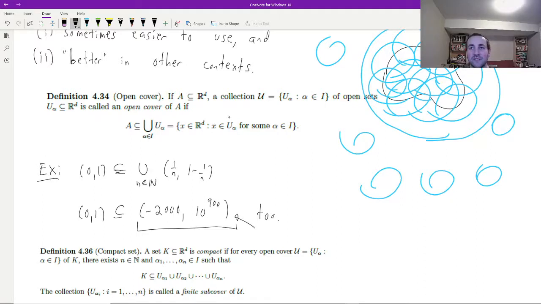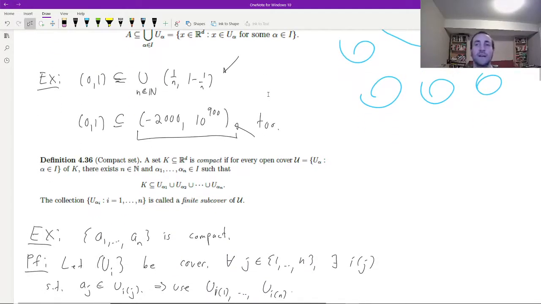This one, of course, is a little silly. This one is sort of exact. That is, these sets are actually equal to each other. Okay, but both of them are fine. We say that a set is compact if every open cover has a finite subcover. That is, if I ever have an open cover, then I can take a subset of the cover, which is finite, and still cover the entire set.